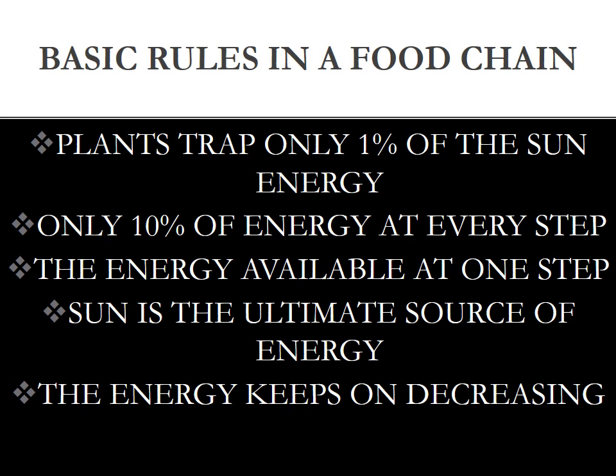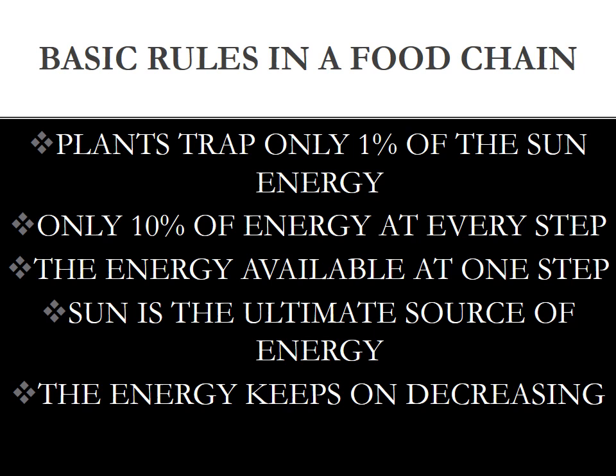The energy available to one step cannot revert back to the previous step in a food chain. Thus, the flow of energy is unidirectional. Sun is the ultimate source of energy. The energy keeps on decreasing as we proceed along a food chain.